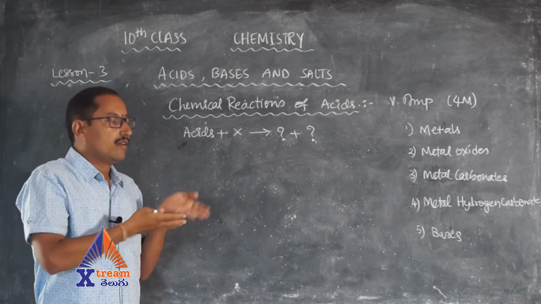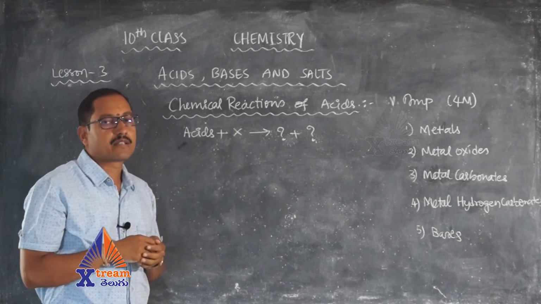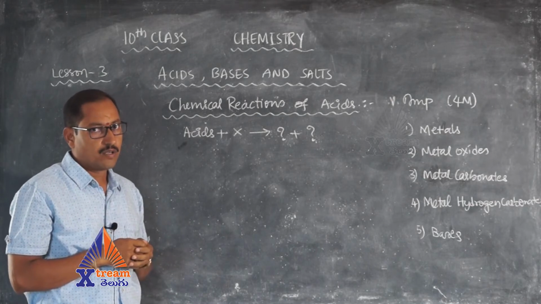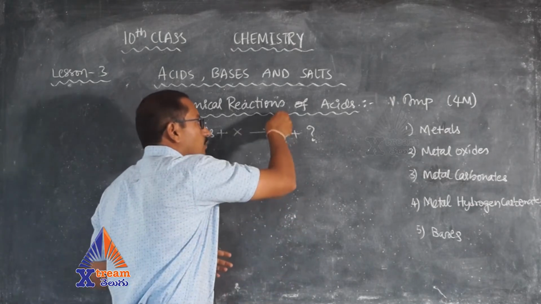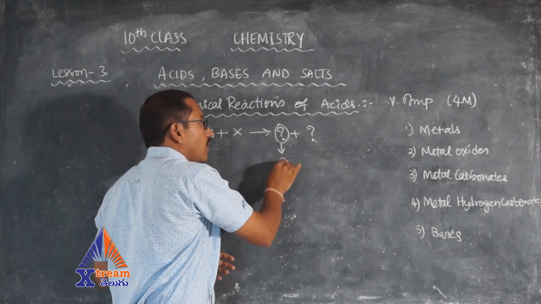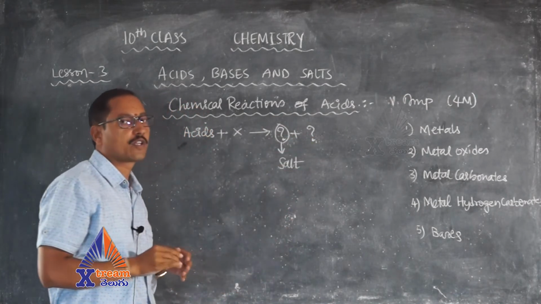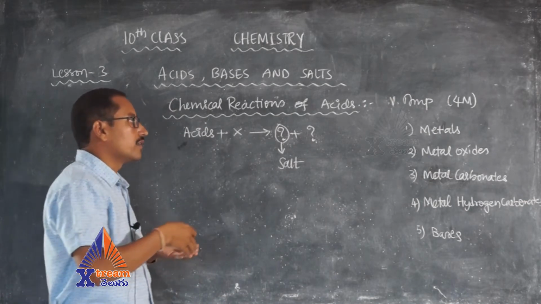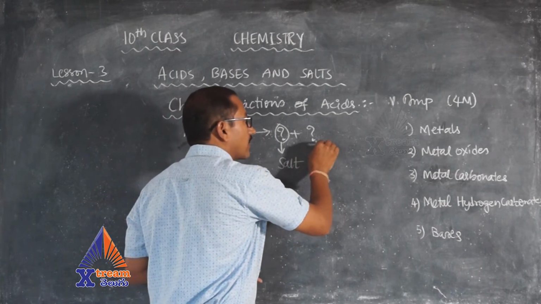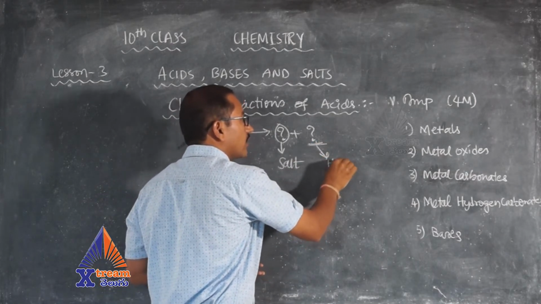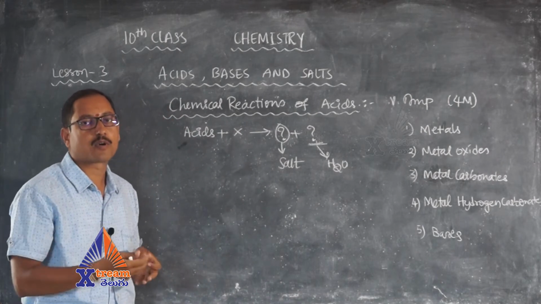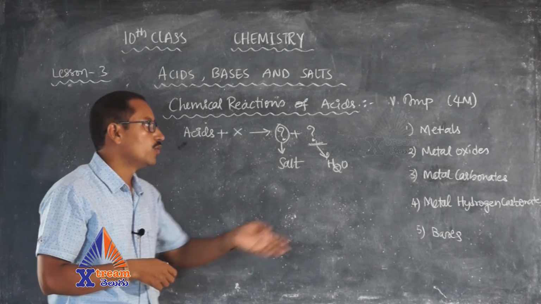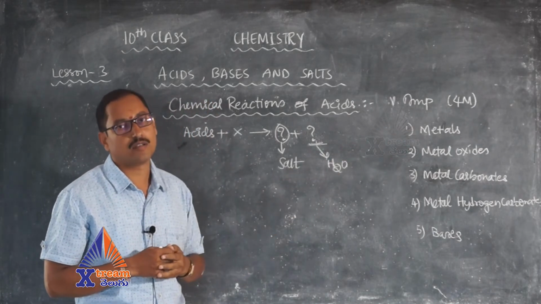So while an acid reacts with various different compounds, what are the products? Let me tell you, one of the common products is salt. Many times the second product is water, except with metals, where water is not a common product.